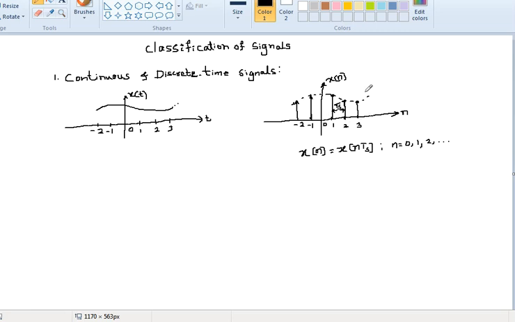So the signal is not continuous, it is discrete, existing only at the defined instances, like 0, plus or minus 1, plus or minus 2, etc.